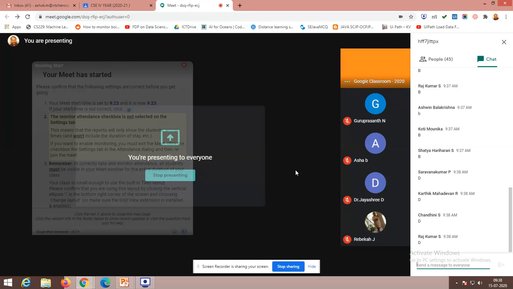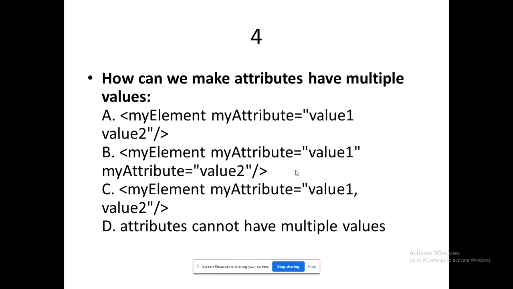Very good. So the option has been written as D. So what's the answer? D. Ultimately, I cannot give two values for my attributes, right? In all markup languages, it is not possible for us. If I need to, XML provides an option through the complex data type in XSD. Remember, complex data type in XSD. That's what we saw in the last session. By that I can give an array of values, which we will see in the programs.